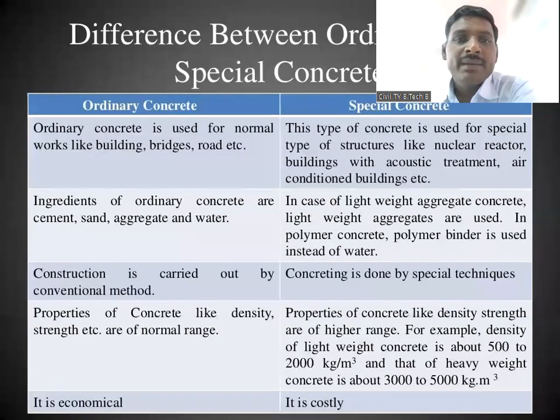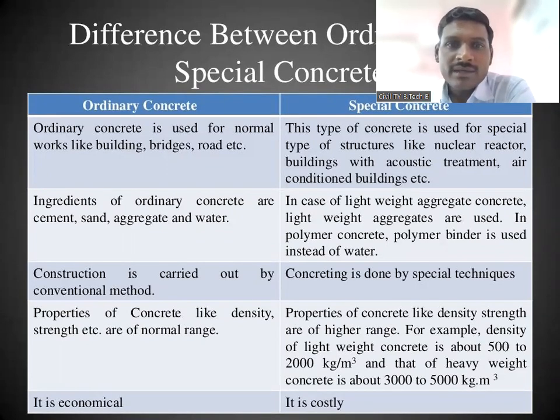Again, in polymer concrete, a polymer binder is used instead of water. It doesn't mean we don't use water at all, but we are replacing some of the water with polymer binders.